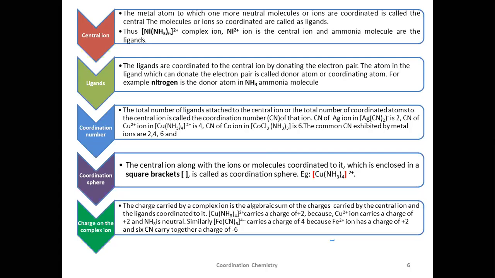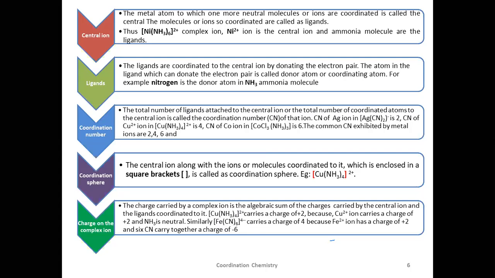So the charge of the complex, or the charge of the central metal ion, can be known once you know the charge of the ligands. Ammonia is a neutral molecule, therefore the charge on ammonia will be 0. Therefore, the charge of the whole complex ion becomes the charge or oxidation state of the central ion. Whereas, see this case here. CN means cyano or cyanide.